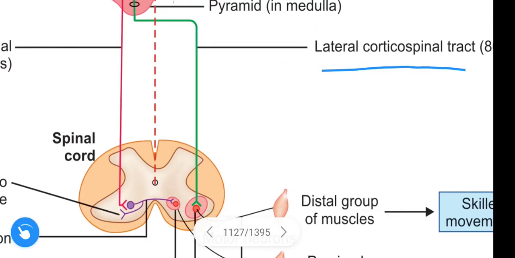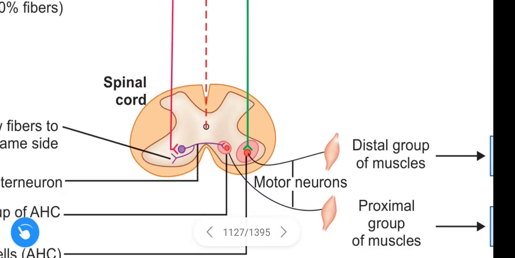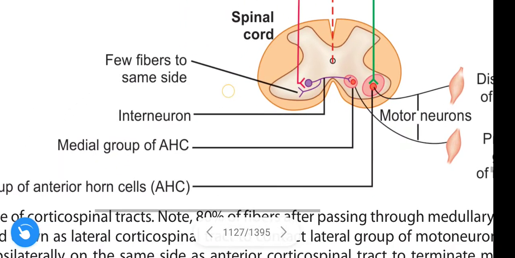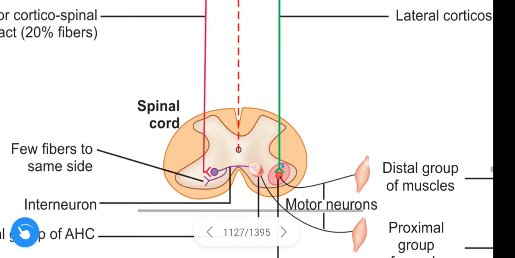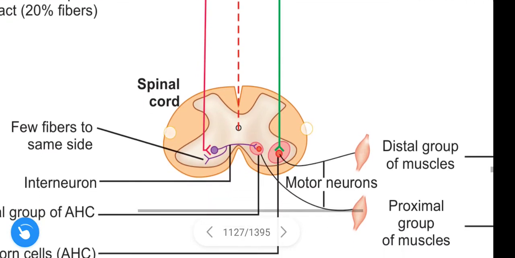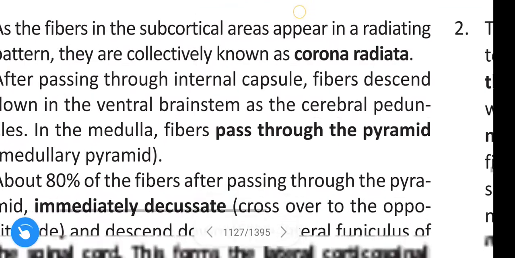These lateral corticospinal tracts terminate in the ventral horn of the spinal cord. Dorsal horn, ventral horn.